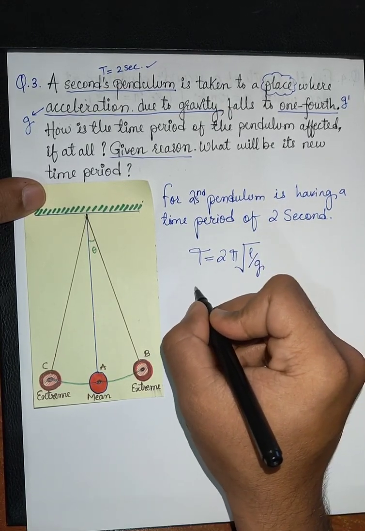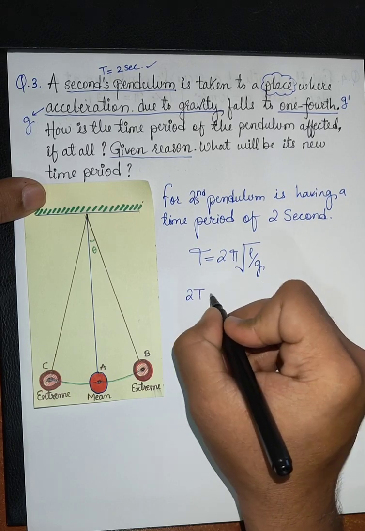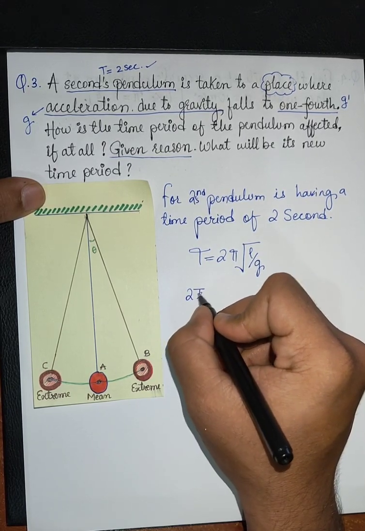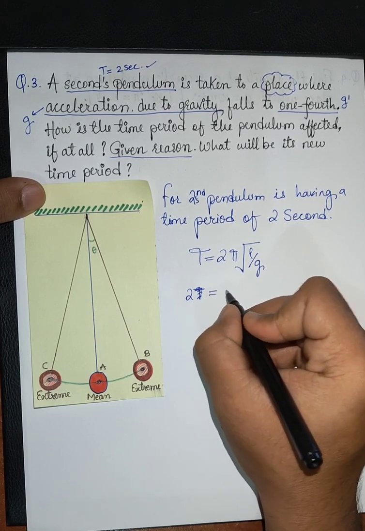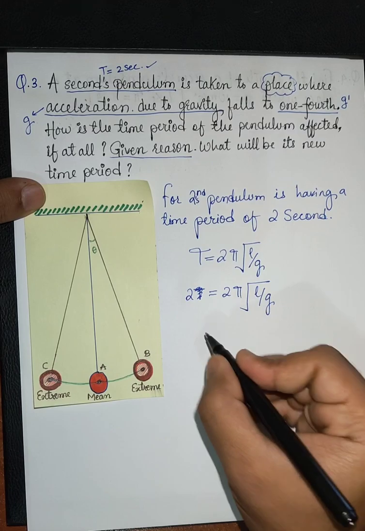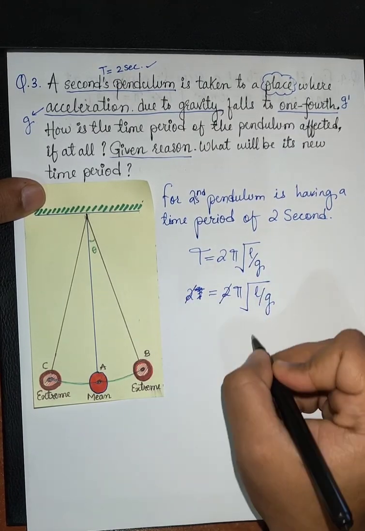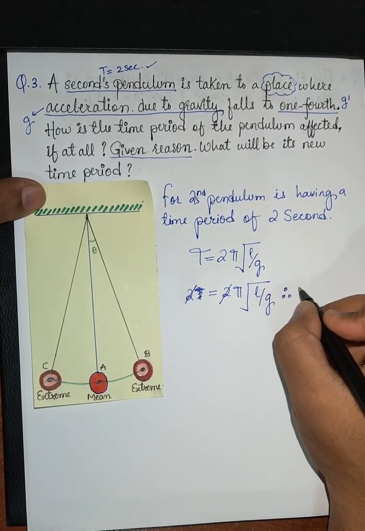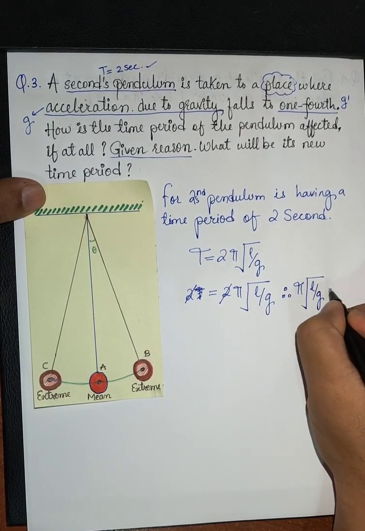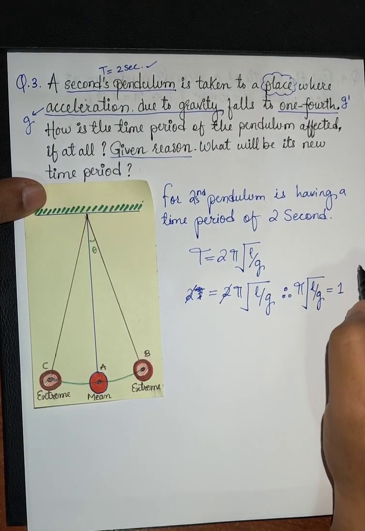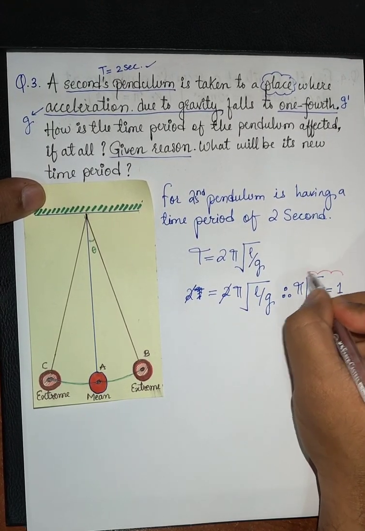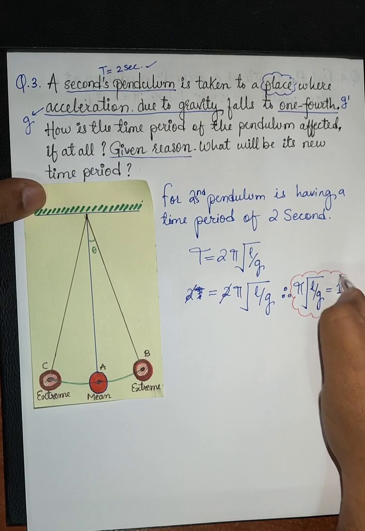And for the seconds pendulum, we know the time period will be 2, which is 2 pi under root of L by G. Okay, so this 2 and this 2 will get cancelled. Therefore pi under root of L by G will be equal to 1. You have to note this value, that this is equal to 1.